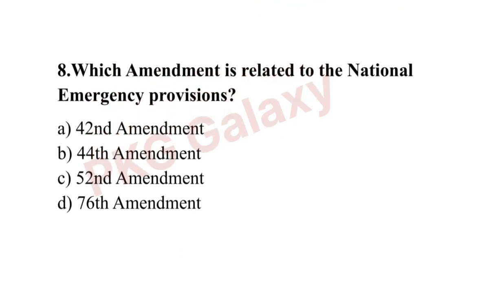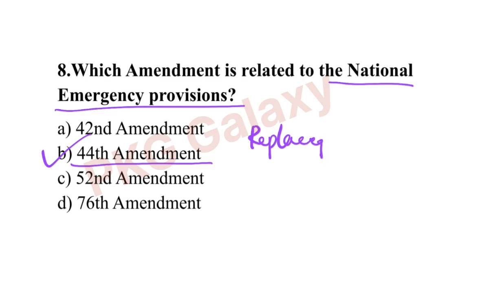Next question. Which amendment is related to the national emergency provisions? The correct answer is option B, 44th Amendment. The 44th Amendment revised the provisions regarding the declaration of national emergency, replacing internal disturbance with armed rebellion.